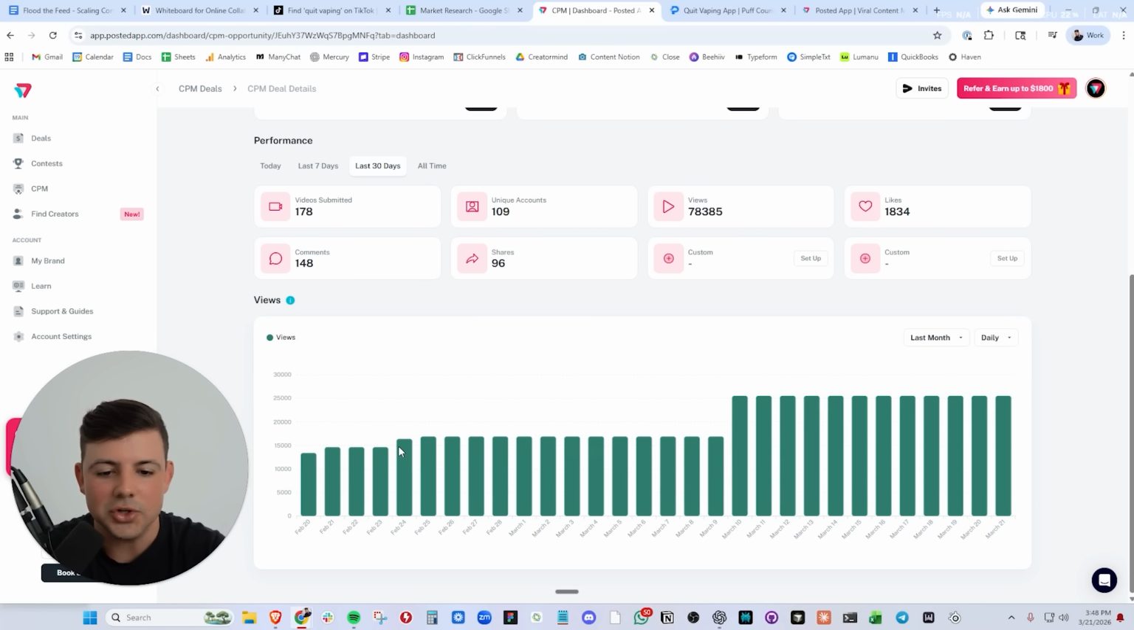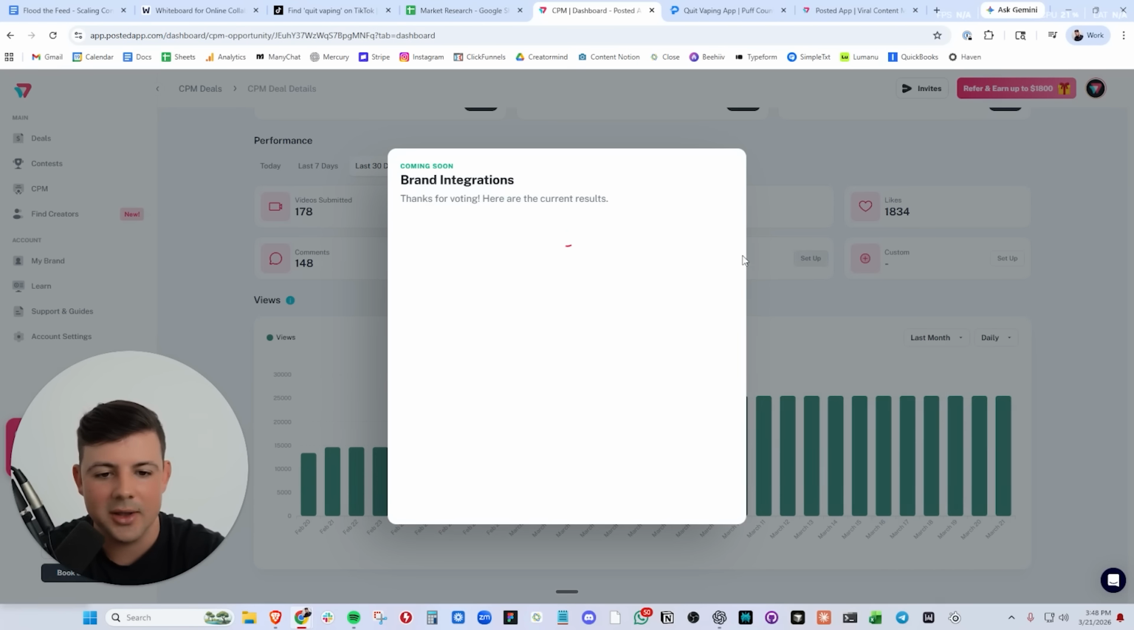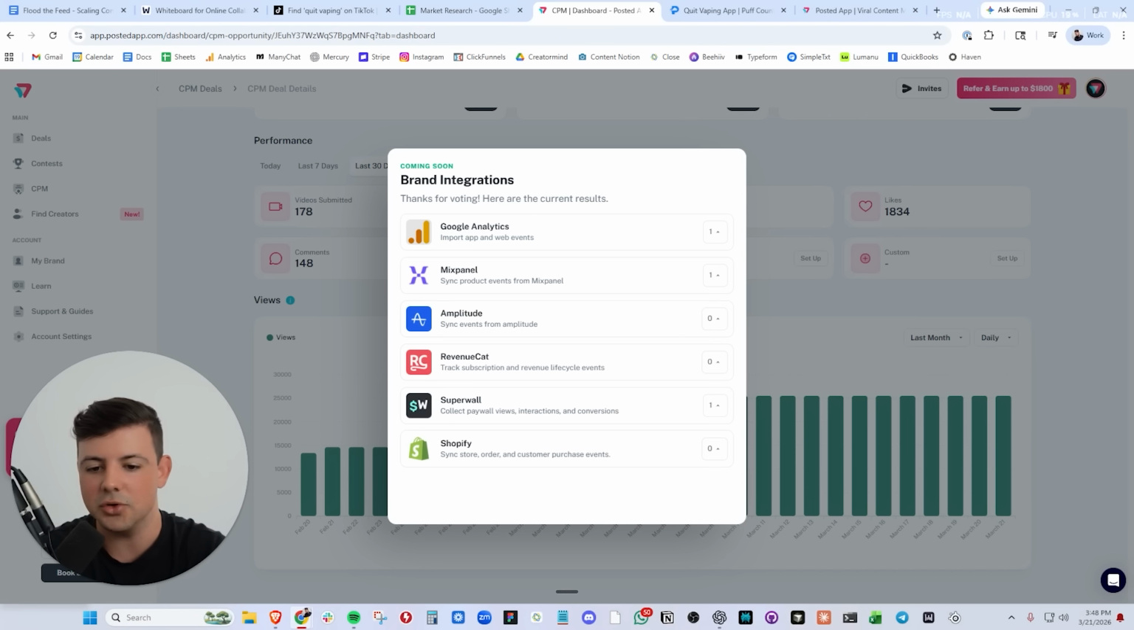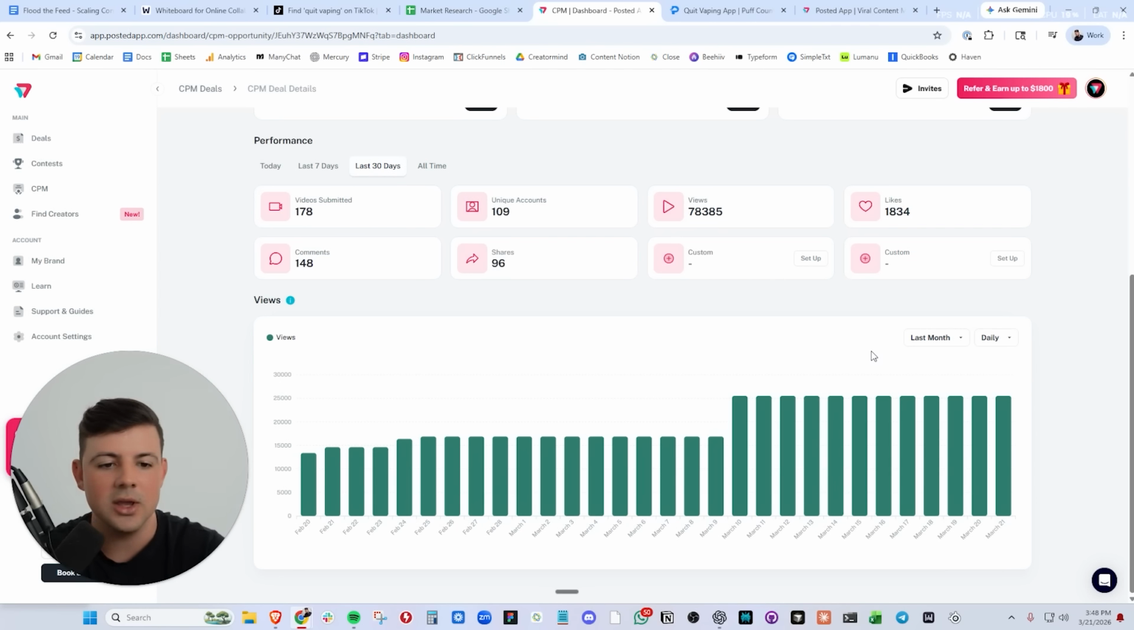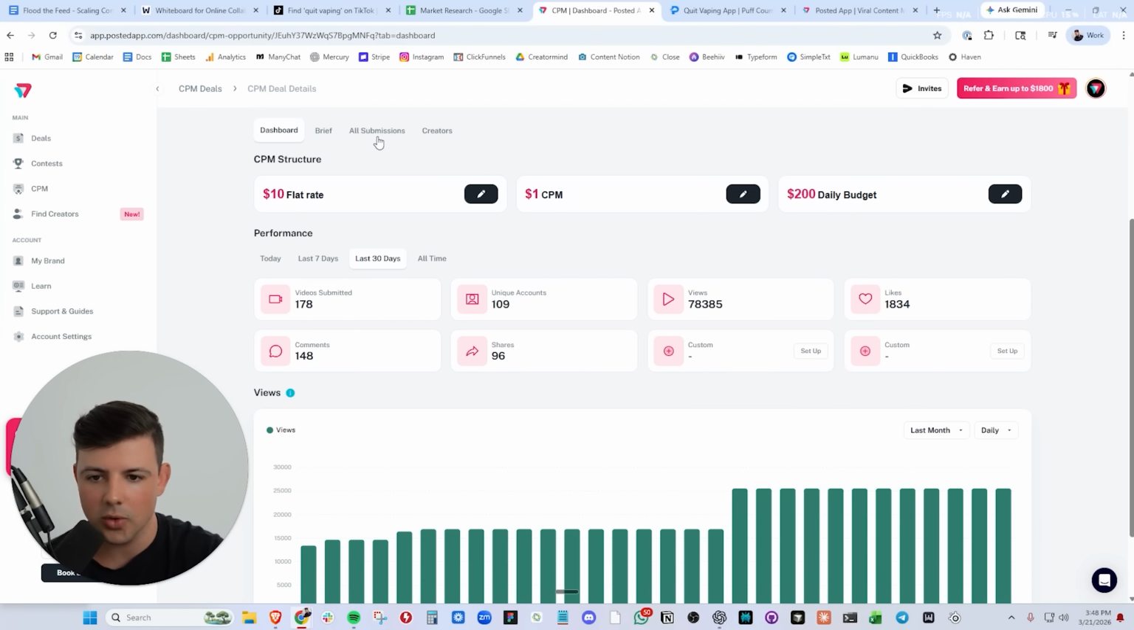And again, you can track all of these metrics. You can track the traffic to your Google Analytics. You can track Superwall, Revenue Cat, Amplitude. You can track the individual metrics in your product based on the organic views that you're getting in your campaign.